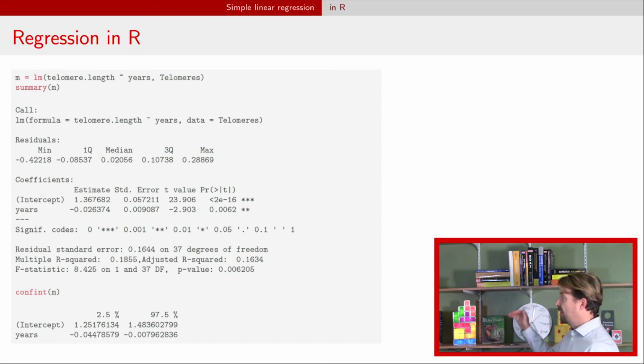So it tells you that the telomere length was the response, years was the explanatory, and it came from the data set telomeres. The next few lines give you a brief summary of the residuals, so min, max, different quartiles. The next few lines are really the key lines for the estimation of a linear regression model. So we see first that we have a column of estimates.